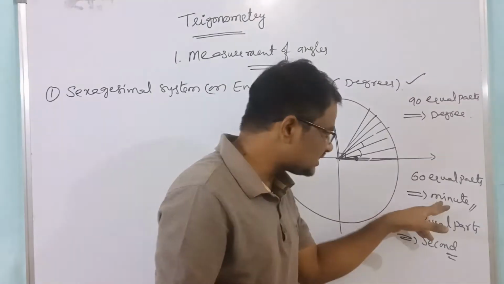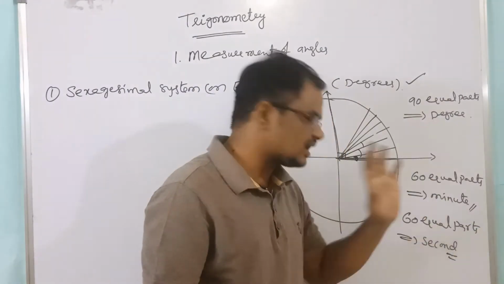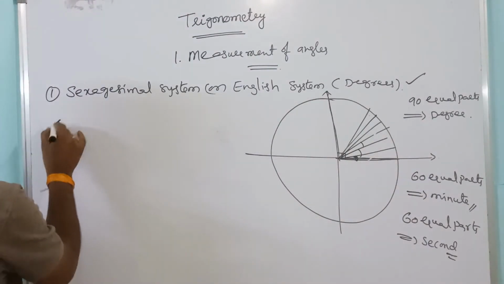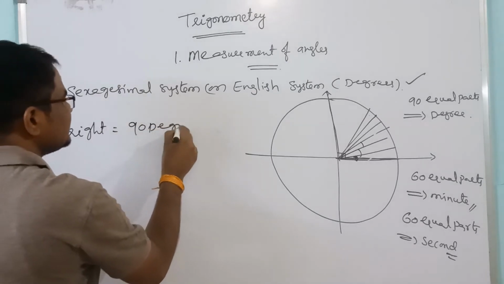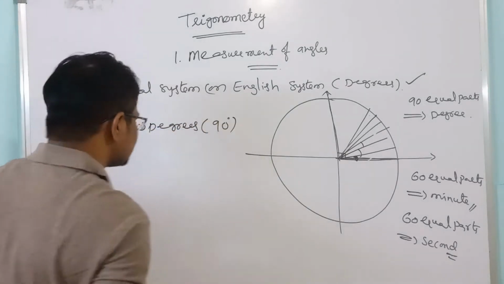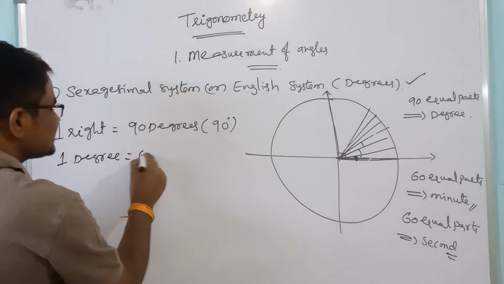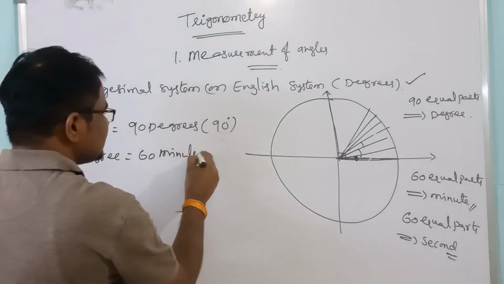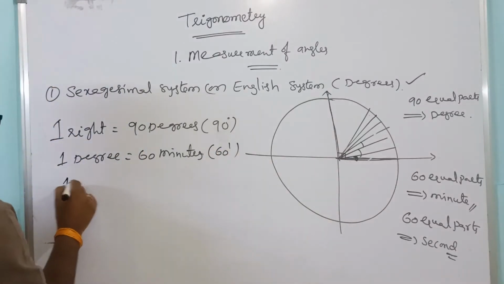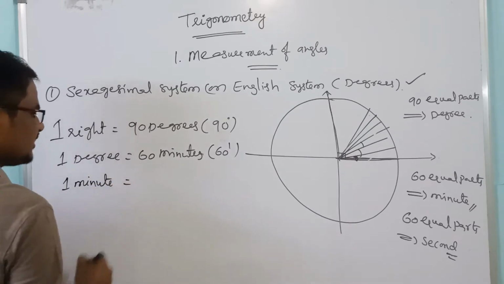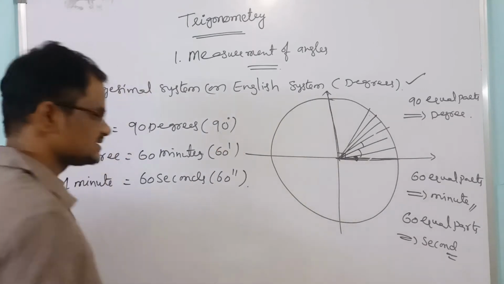Further, each minute is divided into 60 equal parts. Each part is called what? Second. Suppose you write like this, one right angle equals 90 degrees. It is denoted like this, right? 1 degree again divided into 60 equal parts means 60 minutes. This is denoted like this. Next, 1 minute divided into 60 equal parts means 60 seconds. It is denoted like this.